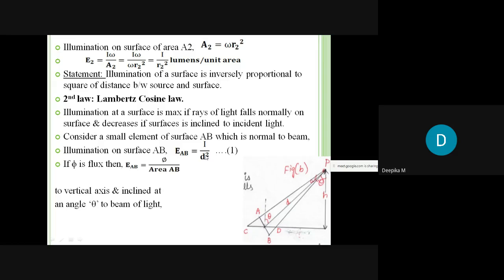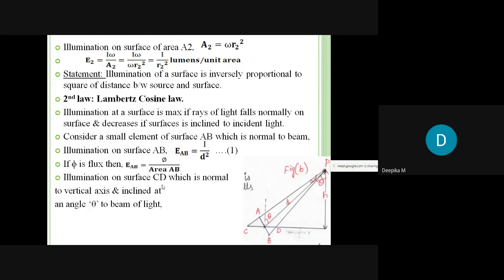So right now we have discussed it. This equation 1 I have written from the inverse square law, and this E_AB is nothing but phi by area AB. So this is actually from the definition of illumination. That is, illumination is nothing but flux per unit area. So that I have written over here.